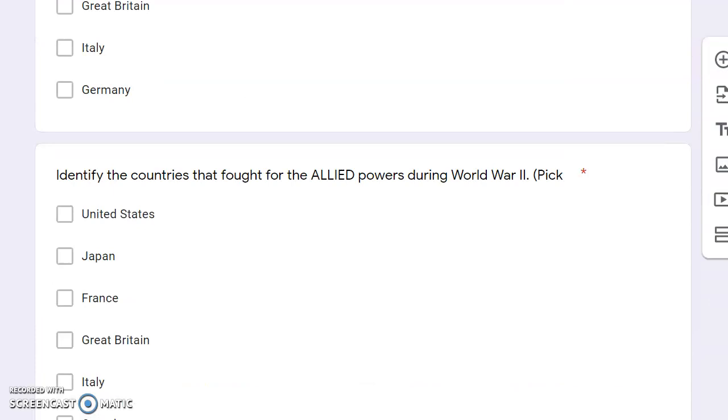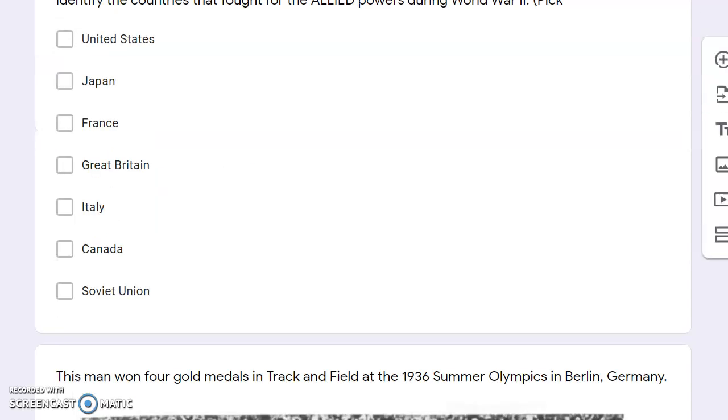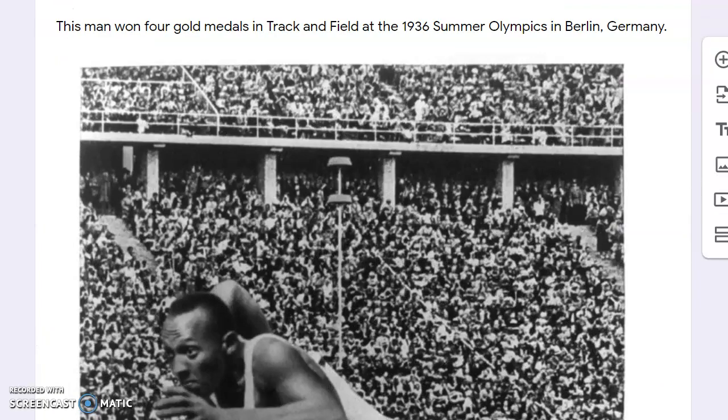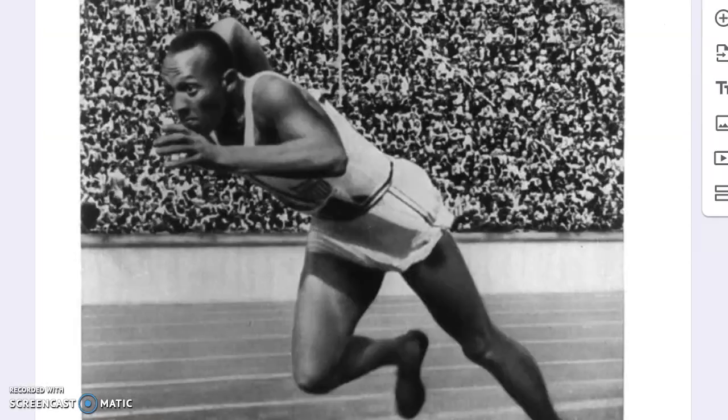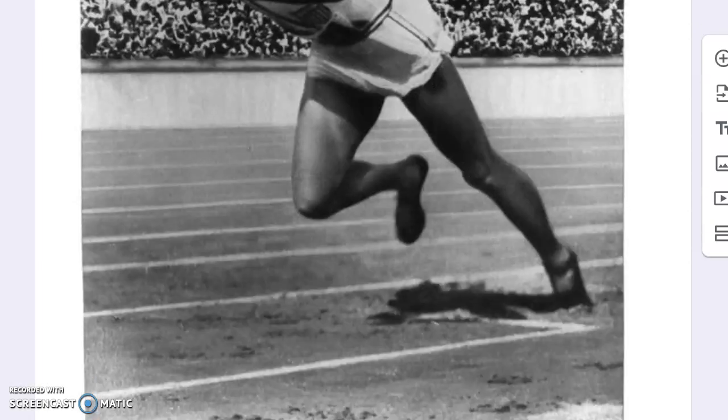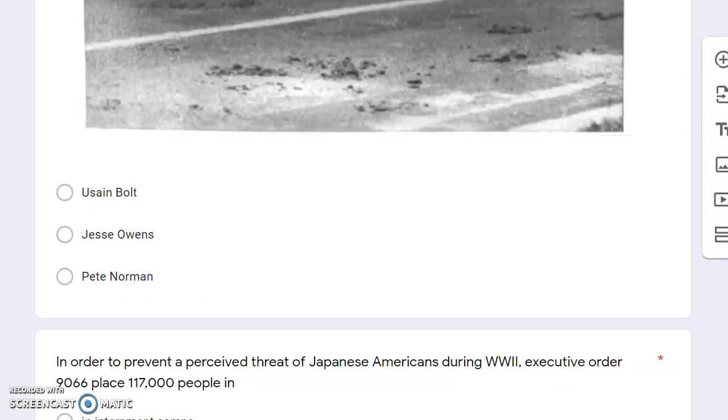Identify the countries that fought for the Allies during World War II. Choose them all. This man won 4 gold medals in track and field at the 1936 Summer Olympics in Berlin, Germany. Here's his picture. Is that Usain Bolt, Jesse Owens, or Pete Norman?